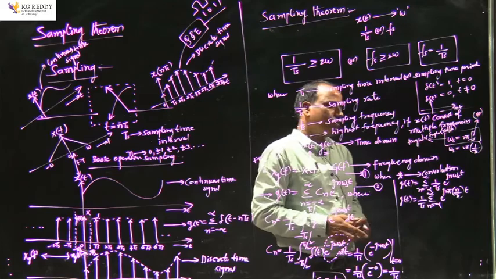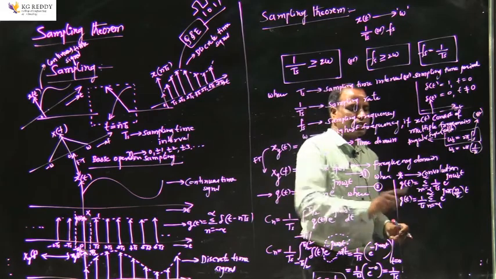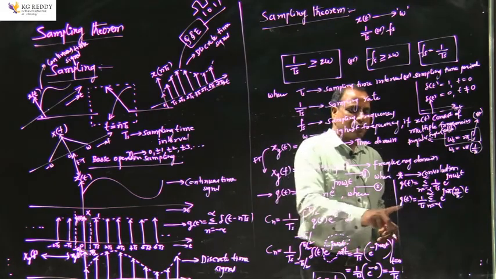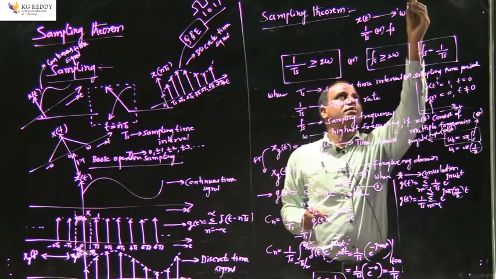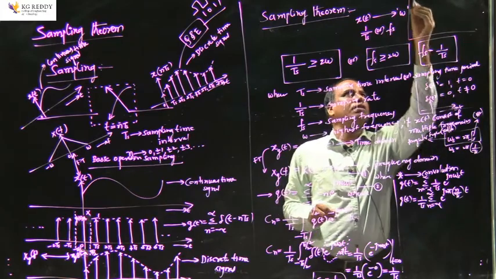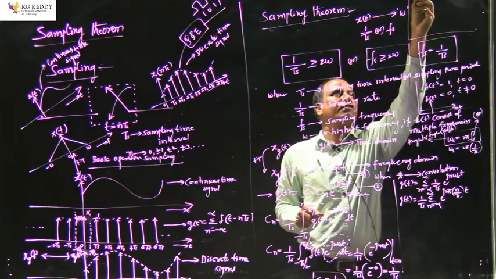Now if I want to take the Fourier transform of this particular signal g of t, we use the frequency shifting property of the Fourier transform.